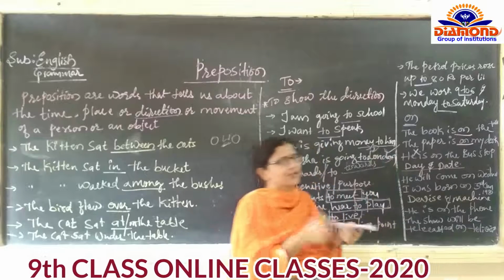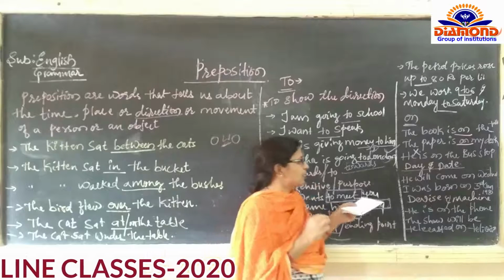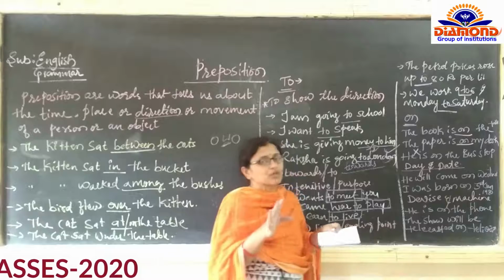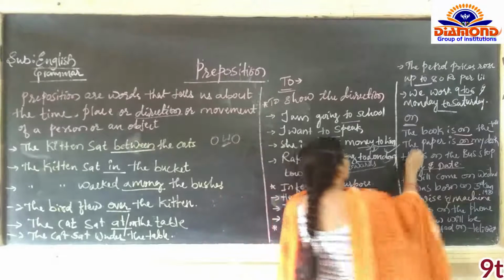The paper is on my desk. That is right. The chalk is on the paper. That's also right. But he is on the bus stop. He is in the bus stop we can use. So this example is wrong.